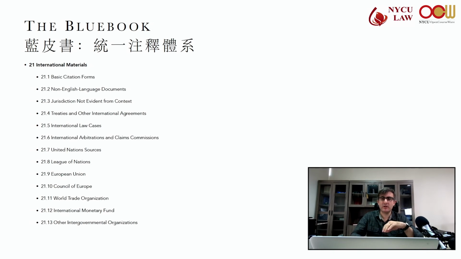EU, again, we have acts of the Council and Commission, legislative acts, other publications, European Parliament. Check out Rule 21.9. Again, if I know I have an EU document, I go straight to Rule 21.9.